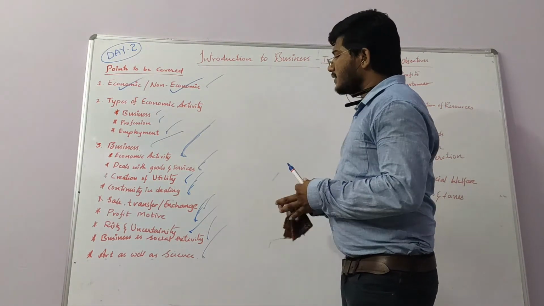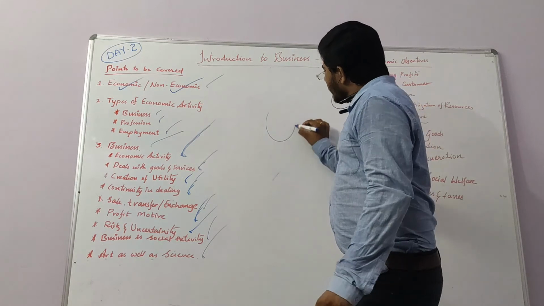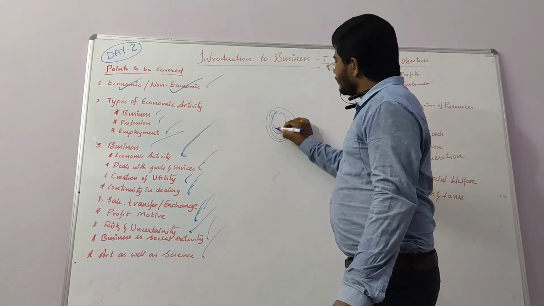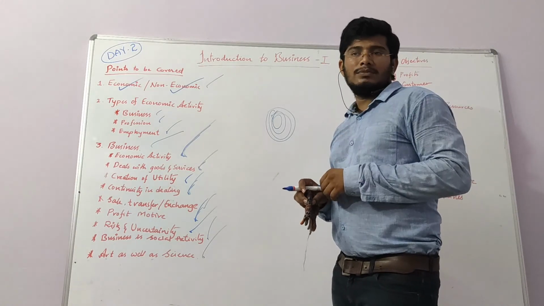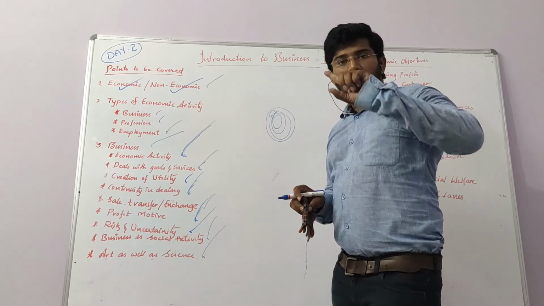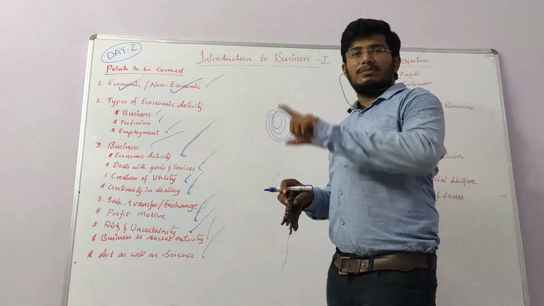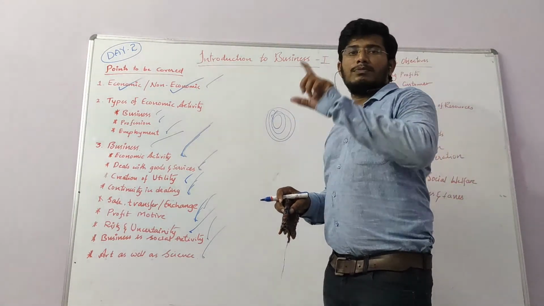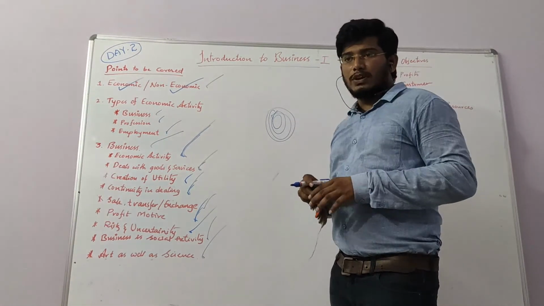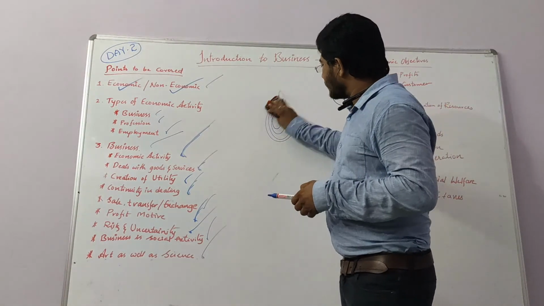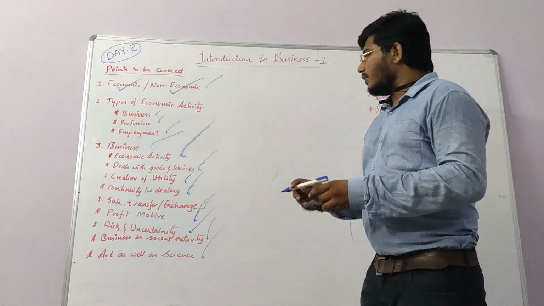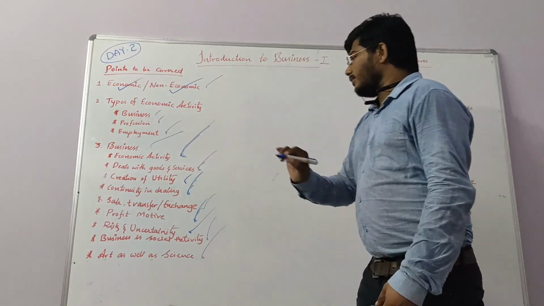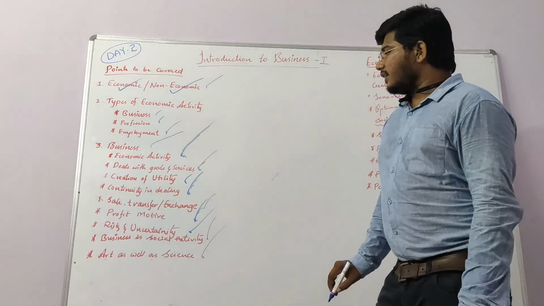So what is business? Any activity which is done repeatedly. Doing an activity once is not a business. Any activity which is done repeatedly for a specific period of time is called business. So that is continuity in dealing.